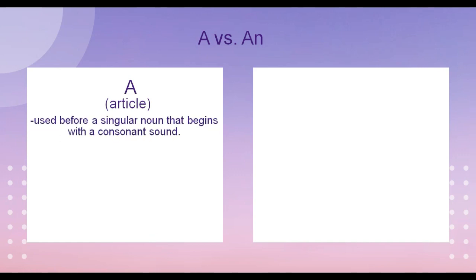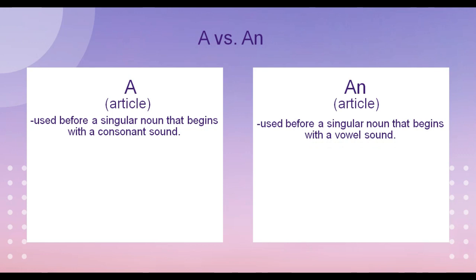Next, let's move on to a versus an. They are both articles. But how do we use them? The article a is used before a singular noun that begins with a consonant sound, and the article an is used before a singular noun that begins with a vowel sound. For example, a red dress, a pencil, a glass. So that is for the article a. Now let's move on to the article an. We have an apple, an orange, an octopus.